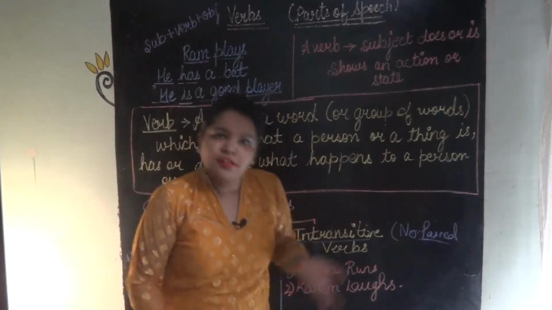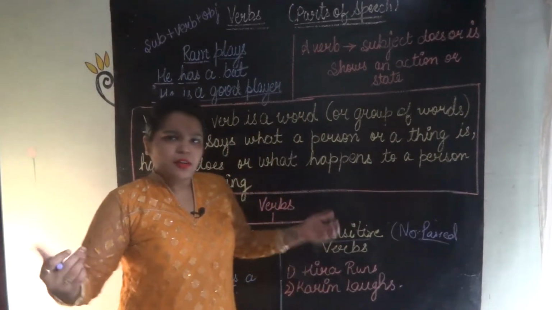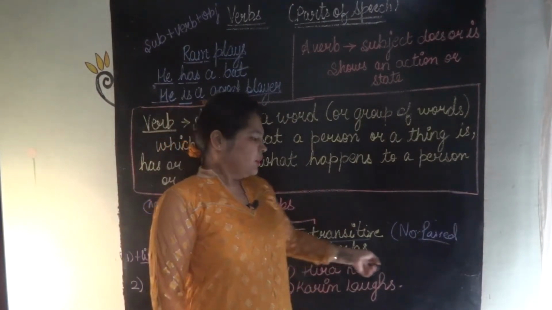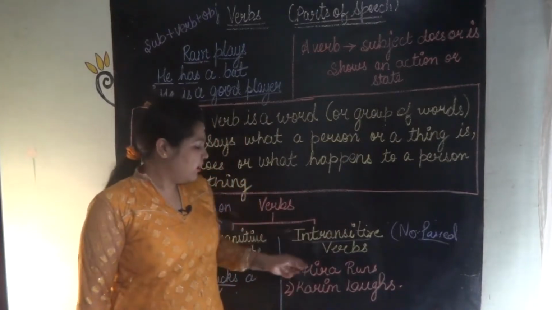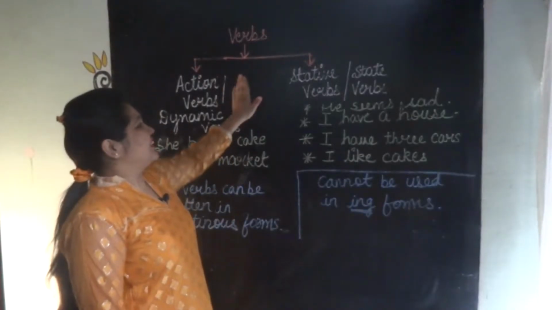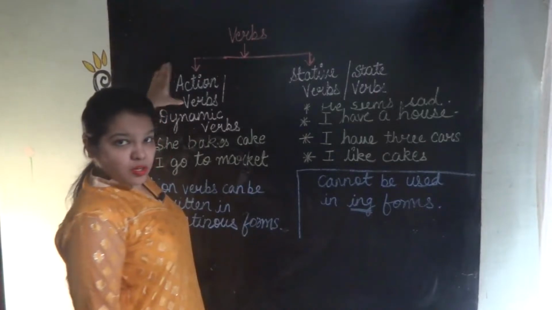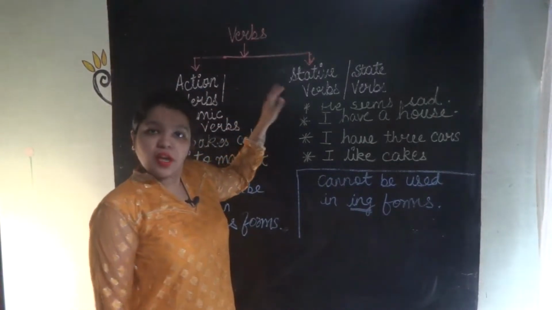Karim laughs. Nothing is passed on, isn't it? Nothing is passed on. So, these are intransitive verbs. Correct? These are intransitive verbs. Now, the next verbs are the action verbs and the stative verbs.